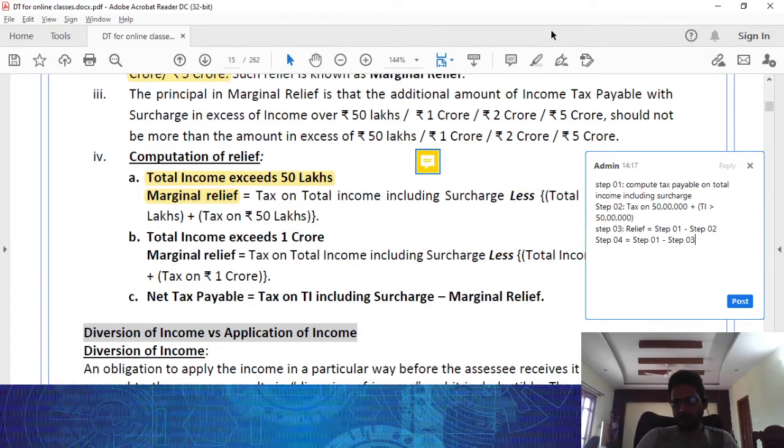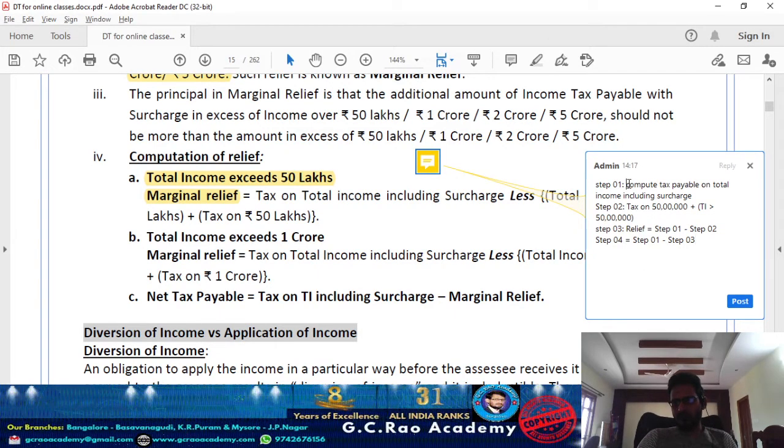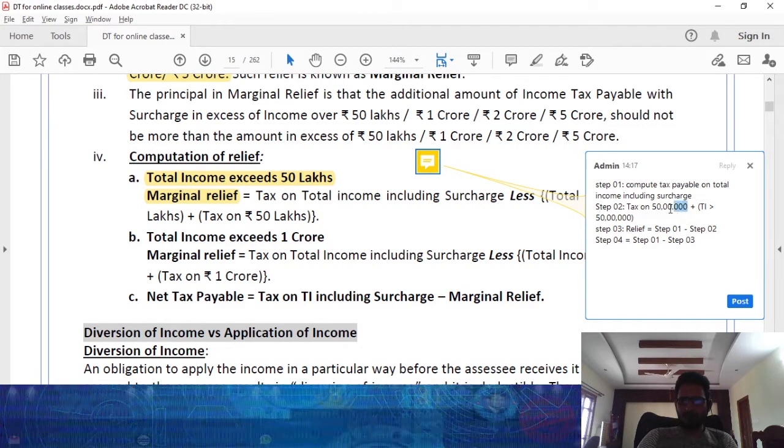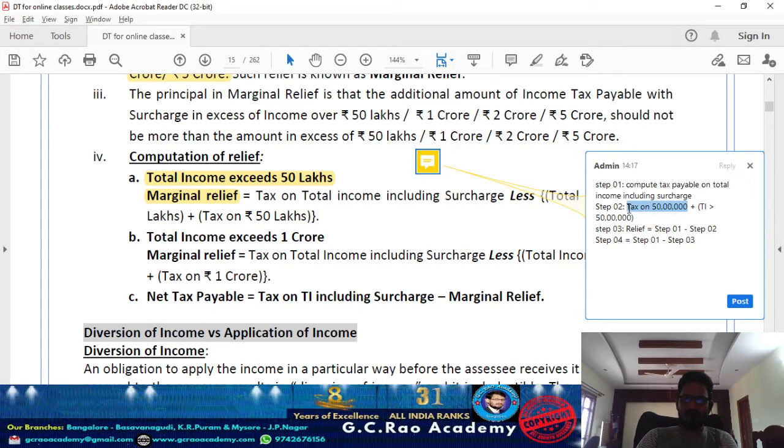Very simple. In step 1, compute the tax payable on the total income including the surcharge applicable. What is the actual income? On that, calculate the tax you need to pay. Step 2, calculate tax up to the given threshold limit. First I take the 50 lakh rupees threshold limit plus total income in excess of 50 lakh. At the max, this is the number the department can ask me to pay.